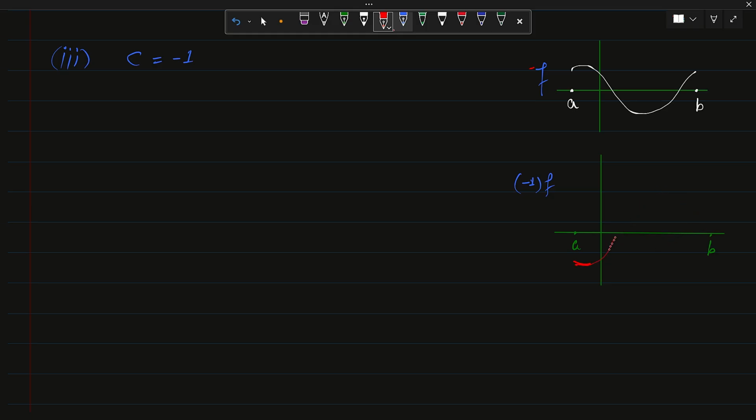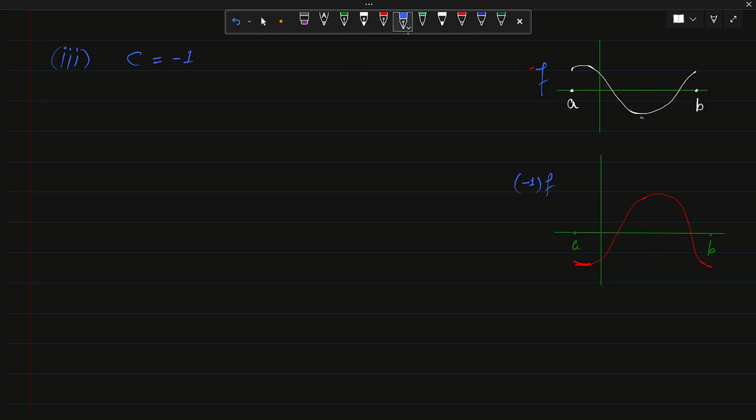Let me rewrite. So this is the mirror image of this. Now if this function is integrable, then obviously this function must be integrable. और ये हम कैसे शो कर रहे हैं कि जब हमने इस फंक्शन f को -f से -1 से मल्टीप्लाई किया तब हमें ये वैल्यूज मिली. Now what about this supremum and infimum for this function?